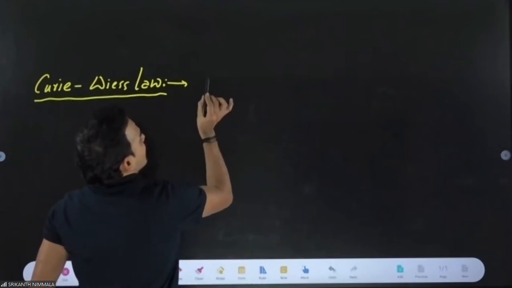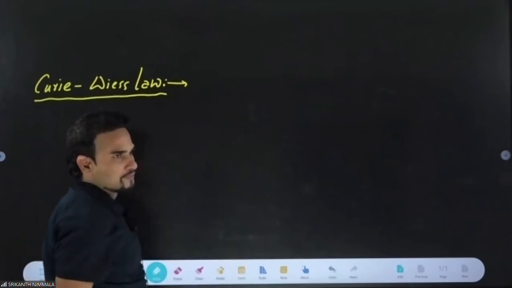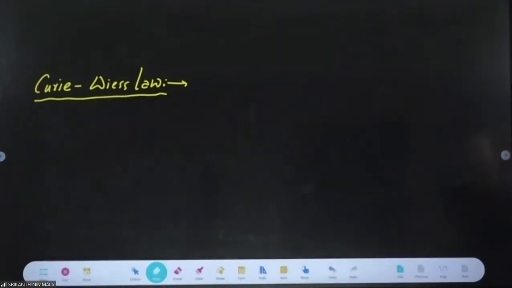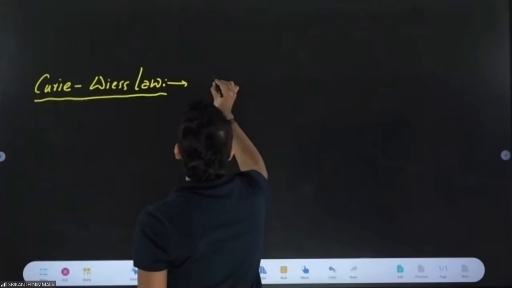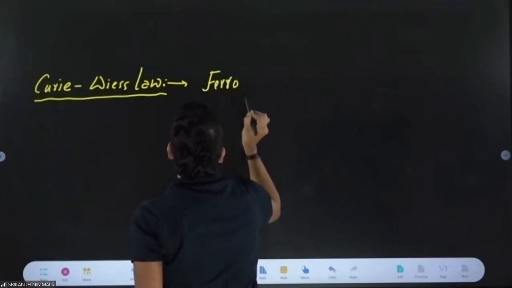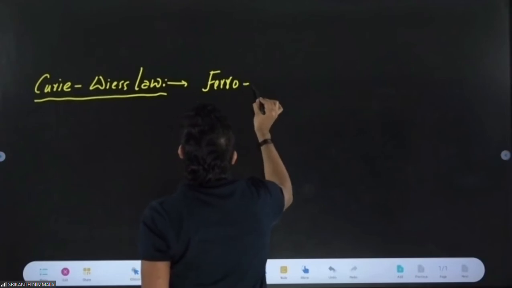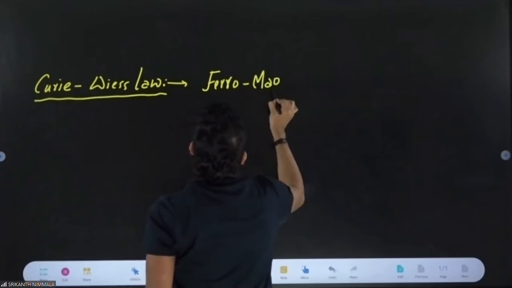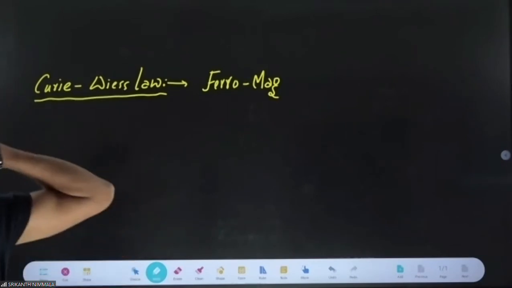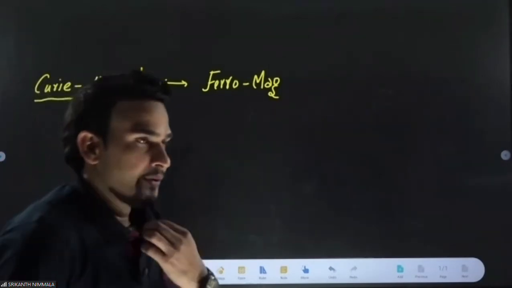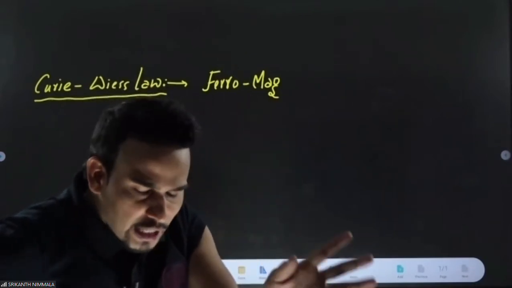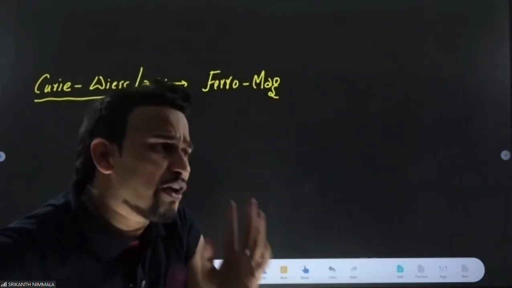Curie-Weiss law. It is applicable only for ferromagnetic material. Curie's law is applicable for para, and Curie-Weiss law is applicable only for ferromagnetic material.